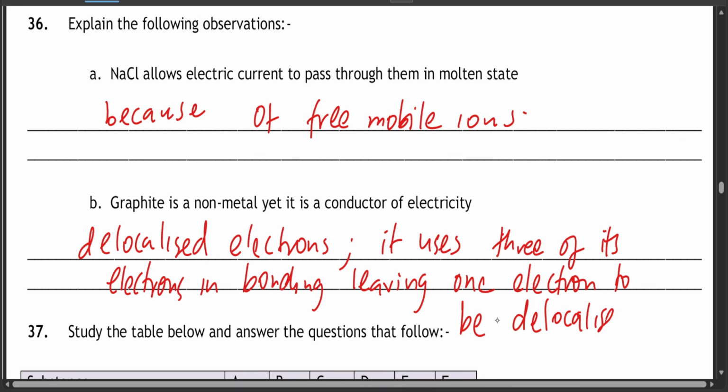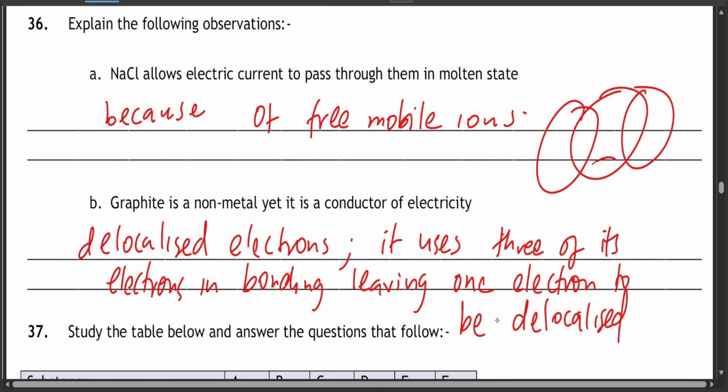So let's say this is carbon. So it combines with 3 carbon atoms. So it leaves 1 electron to conduct electricity, but the other electrons are used in bonding.